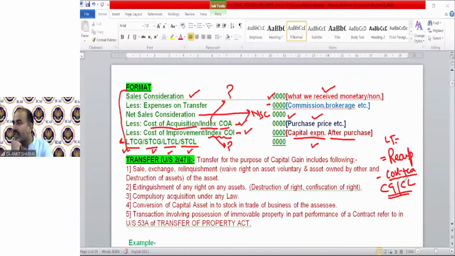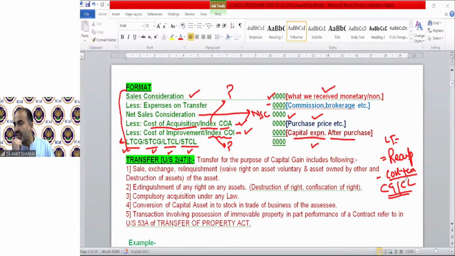Sushil Kumar was asking, please sir, distinguish between stock. I explained the meaning of stock, of course. If there is any problem, please, Sushil, ask me in detail, because your query is just this: please sir, distinguish between stock. So stock means business stock in trade, what we were discussing.